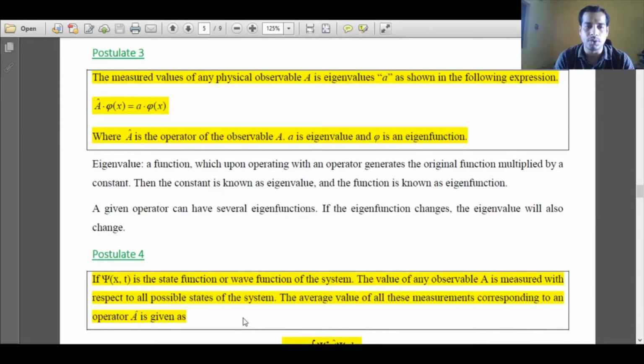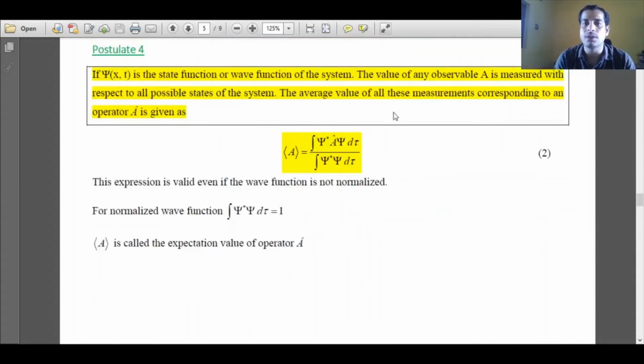In postulate 4 we say we have to measure the value of the observable for all the possible states. Meaning if there are n number of eigenfunctions, you monitor the value of the observable for all the n eigenfunctions, then take the average. The average value of all these measurements corresponding to the operator A is given as <A> equal to integral psi star operator A psi d tau over integral psi star psi d tau. Now this expression is not normalized. When this expression is normalized, then we will get the denominator as 1 because the wave function is normalized.